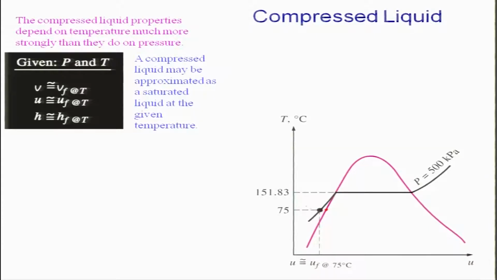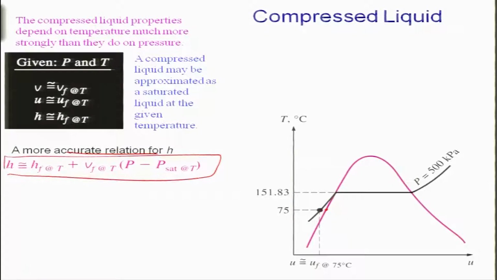Usually we approximate because compressed liquid properties depend on temperature more than on pressure. So, the pressure variations are usually neglected, but for enthalpy, for example, a more accurate relation is given here. This is something one can derive using thermodynamic relations, which we will do in the later part of this course.